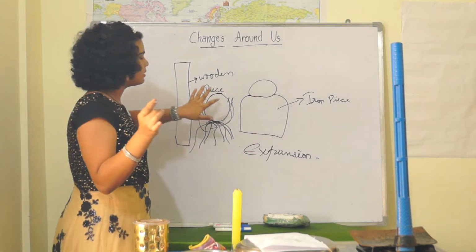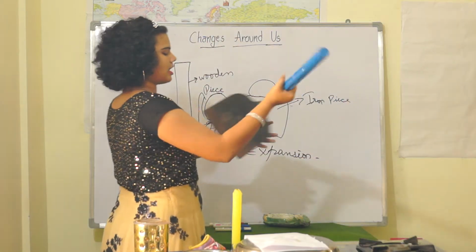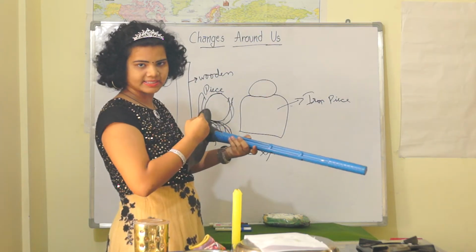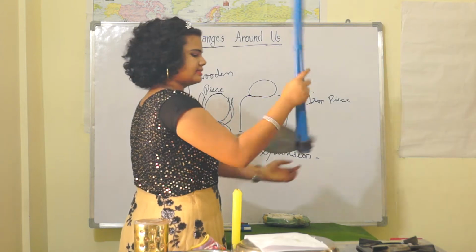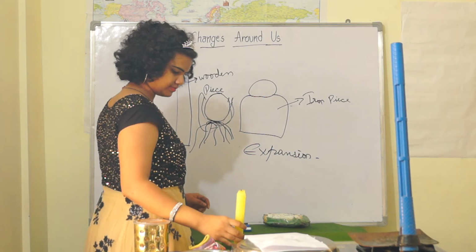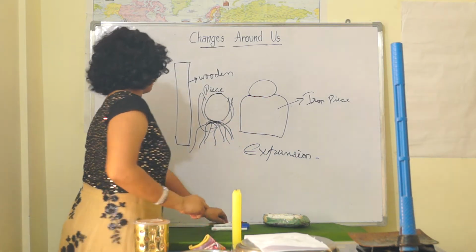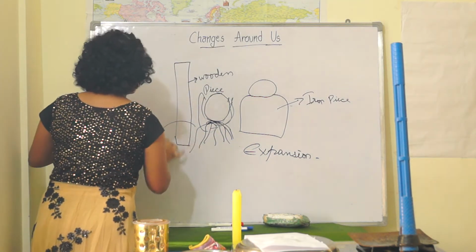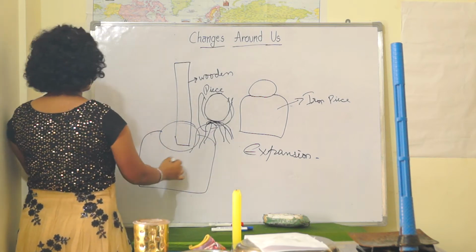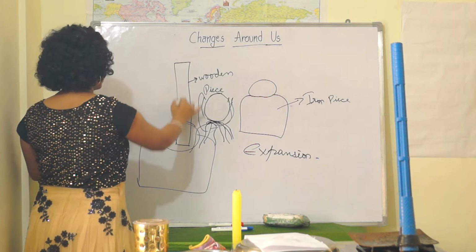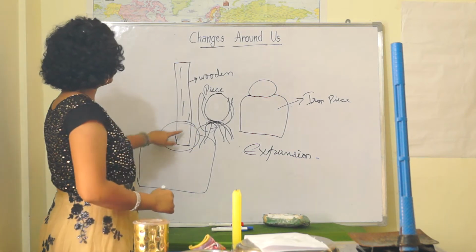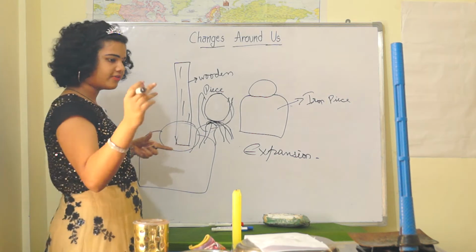After the expansion, after the expanding of this iron ring, we try to insert it into the wooden piece. Now this is how we can insert.